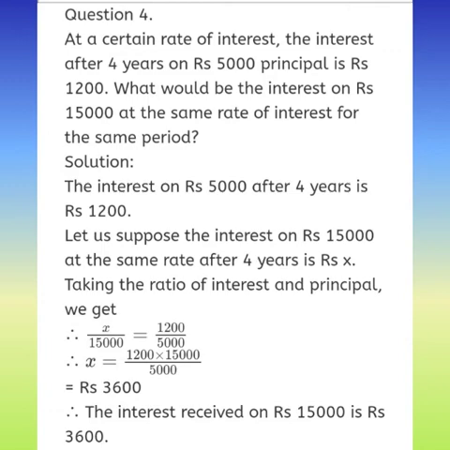Let the interest on rupees 15,000 be x. Therefore x upon 15,000 is equal to 1,200 divided by 5,000. I hope you all know how to write in direct proportion. We have done it in the last chapter also.